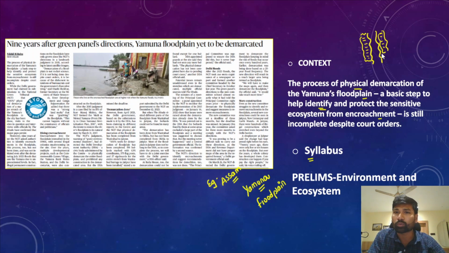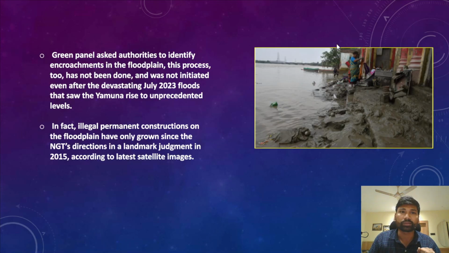However, the problem is that the physical demarcation of the floodplains of river Yamuna is still an incomplete process. It is not yet completed by the committees tasked with the demarcation of the floodplain, and along with the committees, the Delhi Development Authority was also given the task of demarcating the floodplains. However, it is still an incomplete process.